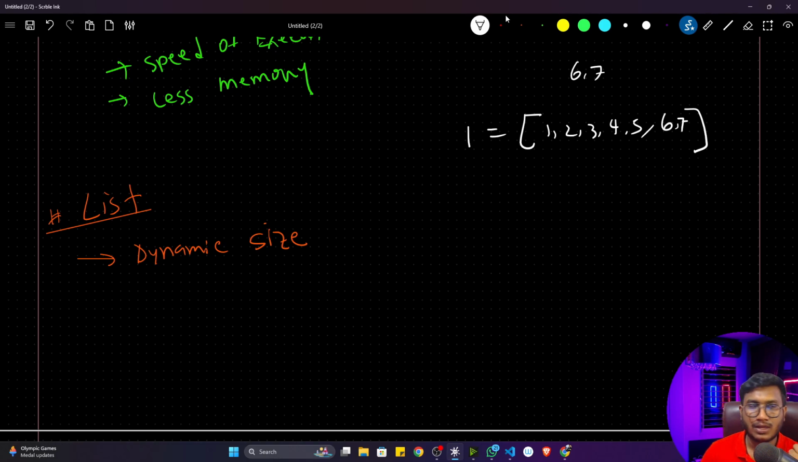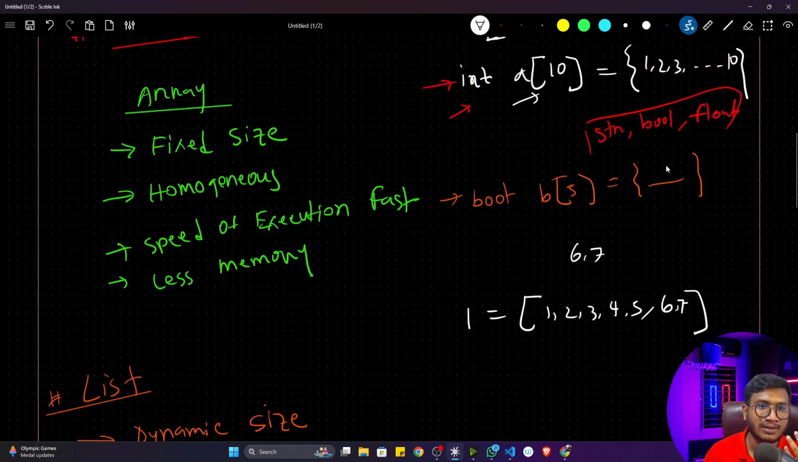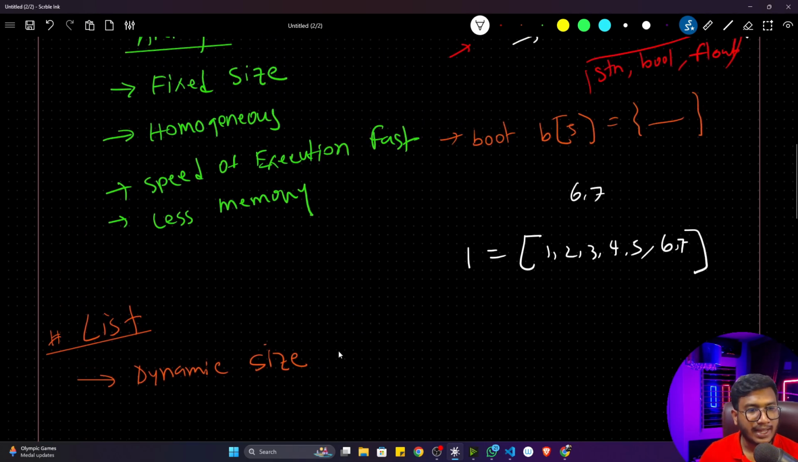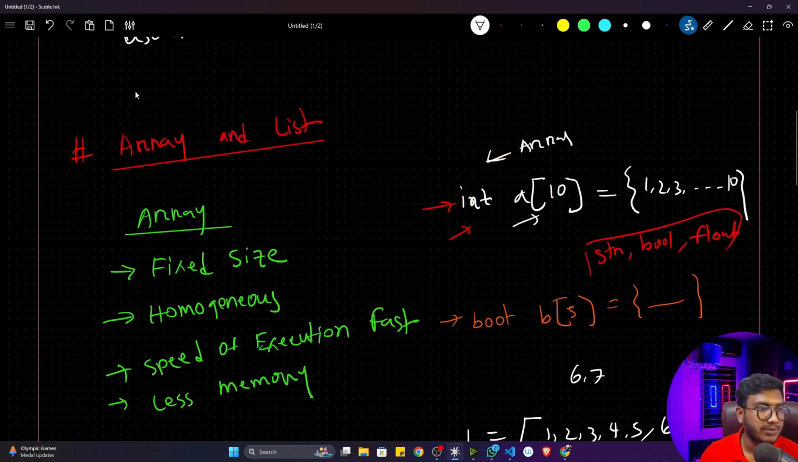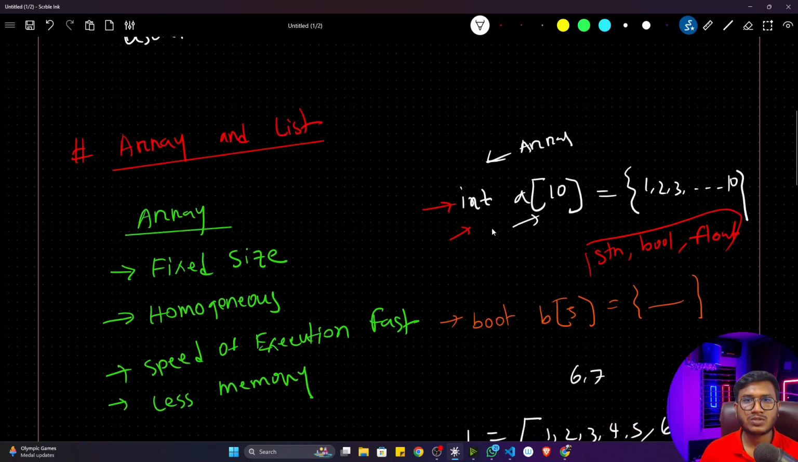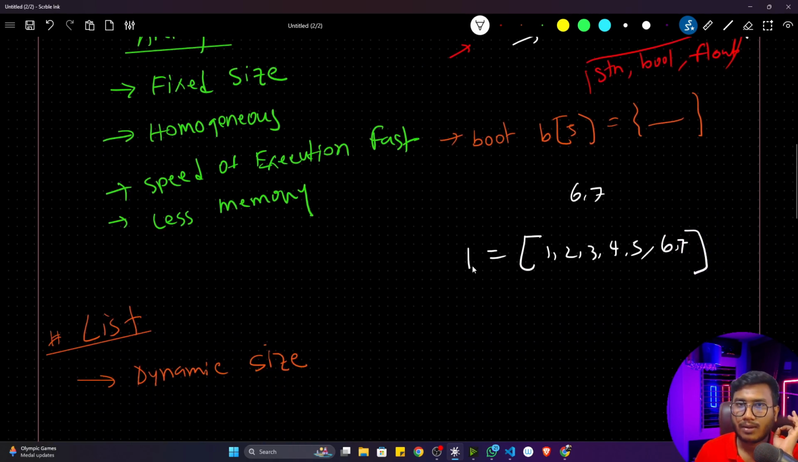In detail, I'll tell you how an array is storing values in the memory and how lists are storing data in the memory. I'll tell you each and everything. So this is what is actually dynamic. Now I think you got it. What is the difference between array and list? Array is a fixed size and list is a dynamic size. That means whenever you are initializing an array, you have to define its size, and here you don't need to pass that size. It can store as many values as it can.